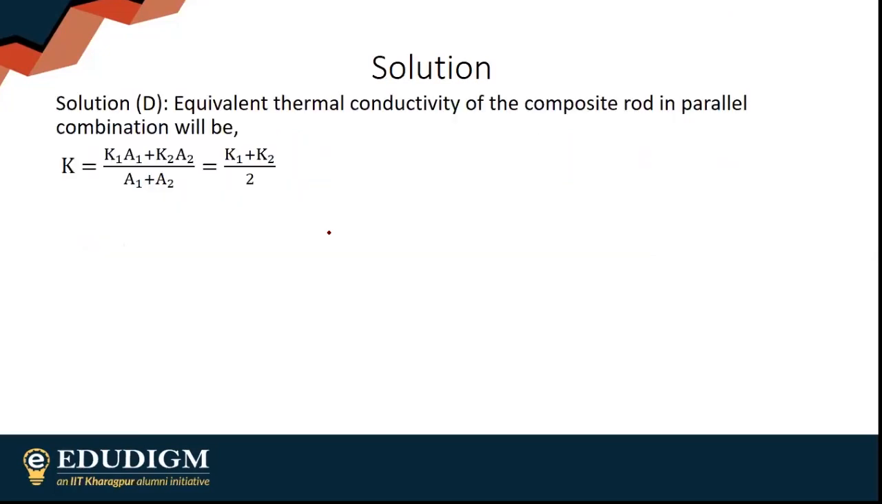Equivalent thermal conductivity is given as (K1A1 plus K2A2) by (A1 plus A2), which is simply nothing but (K1 plus K2) by 2, because the areas of both of them are the same. So we finally end up with this.